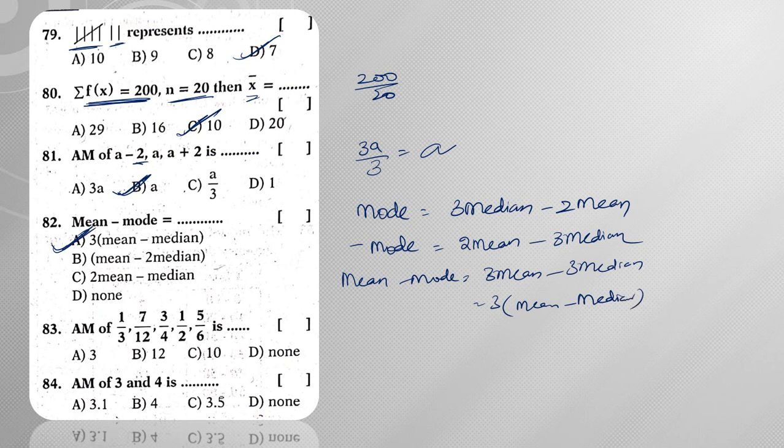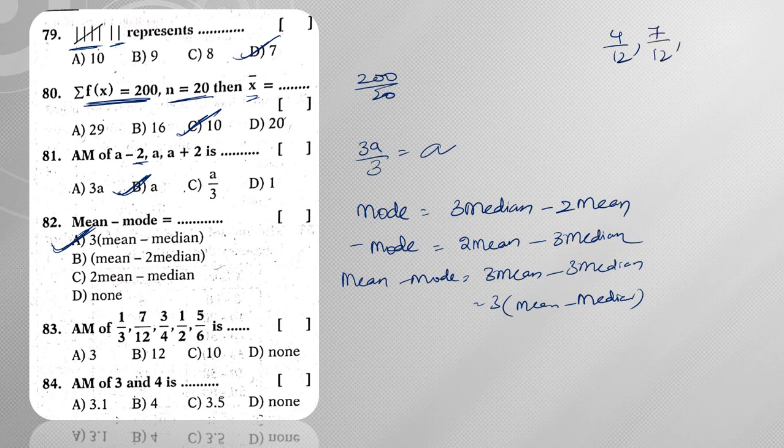Next, 83, AM of... since all the observations are fractions, first of all change the given denominators as equal, right? Write all the denominators as equal. Then 3, 12, 4, 2, 6. What is the LCM? So LCM is 12. Hence, 1 by 3 can be written as 4 by 12. Next, 7 by 12 can be written as 7 by 12.